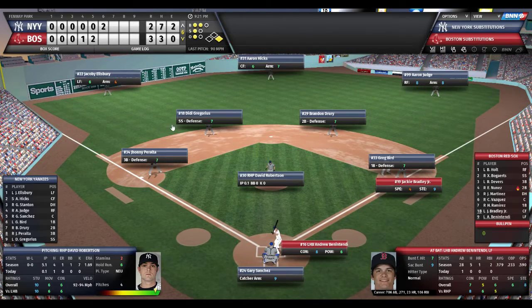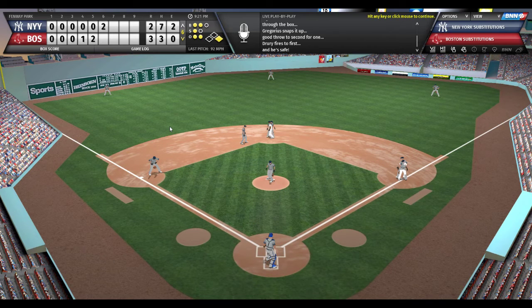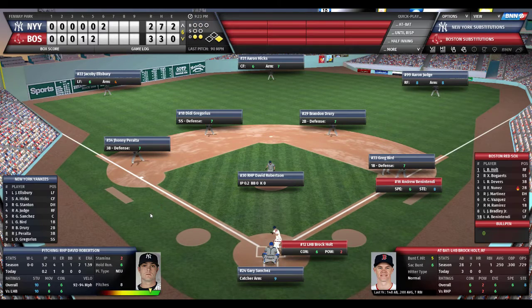Here's the pitch to Benintendi. 2-1 count. Benintendi grounds it to Gregorius, who flips to Drury on to Bird. But Benintendi beats it out. Good hustle by Andrew. And that's top of the order now.